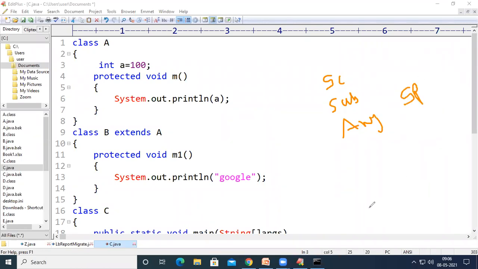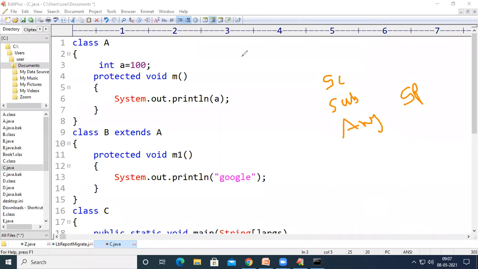I will explain about what is a package and what is a sub package, and what the access specifiers do with these packages, in the future classes, right? In order to understand about the package and how we can create our own packages, we need to go for a few more classes, right? Don't worry. So just remember these things.